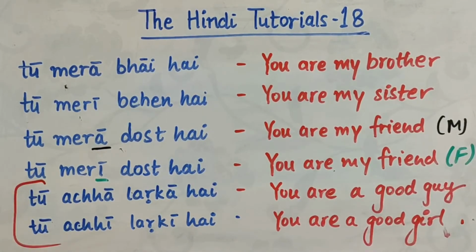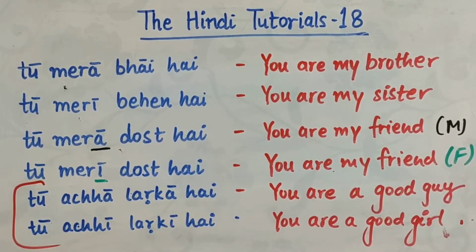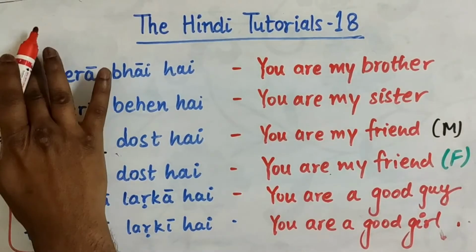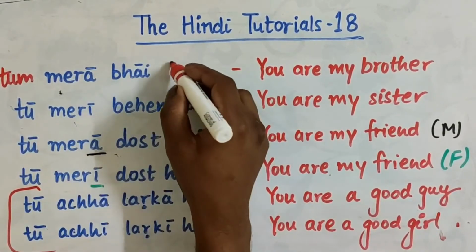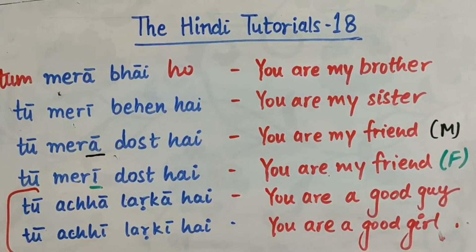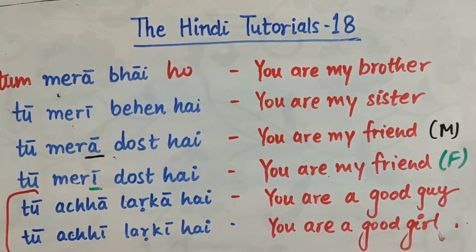तू अच्छा लड़का है. You are a good guy. ठीक है? तू अच्छी लड़की है. You are a good girl. If I write it, तुम मेरे भाई हो. This would be correct for an elder brother. ठीक है? तुम मेरी बहन हो. That would have been correct for an elder sister.